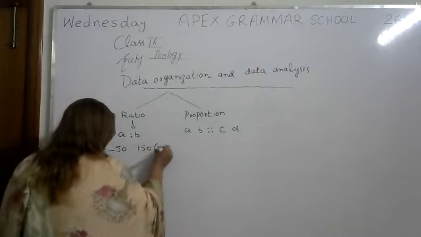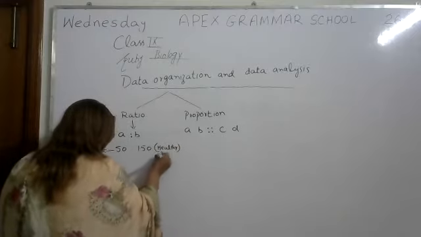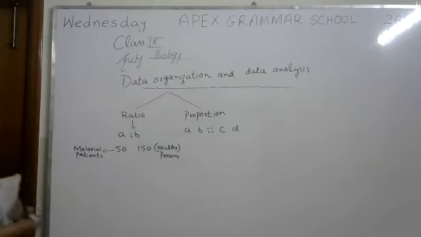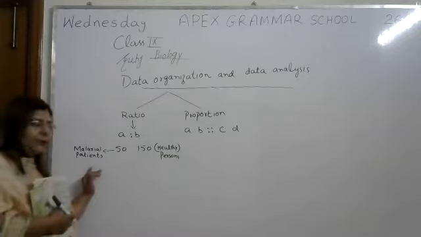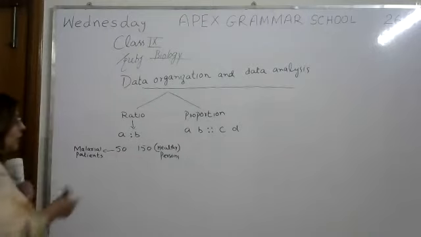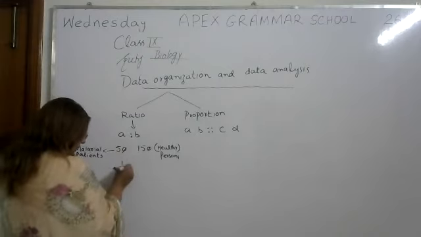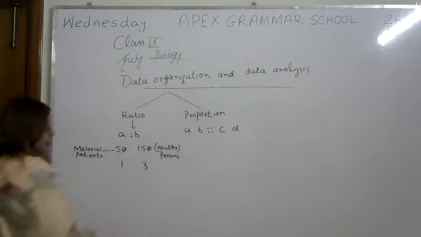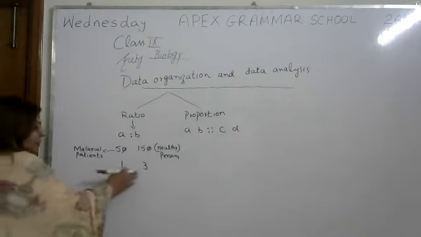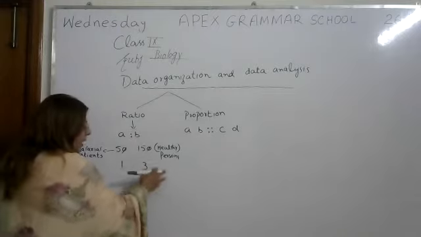If you want to sort out the ratio between the two, 50 are malarial patients and 150 are healthy persons. So what will we do? Zero cut with zero, and 5 ones are 5, and 5 threes are 15. So what will be the ratio of these patients? 1:3. It means for every one malarial patient there are three healthy persons.